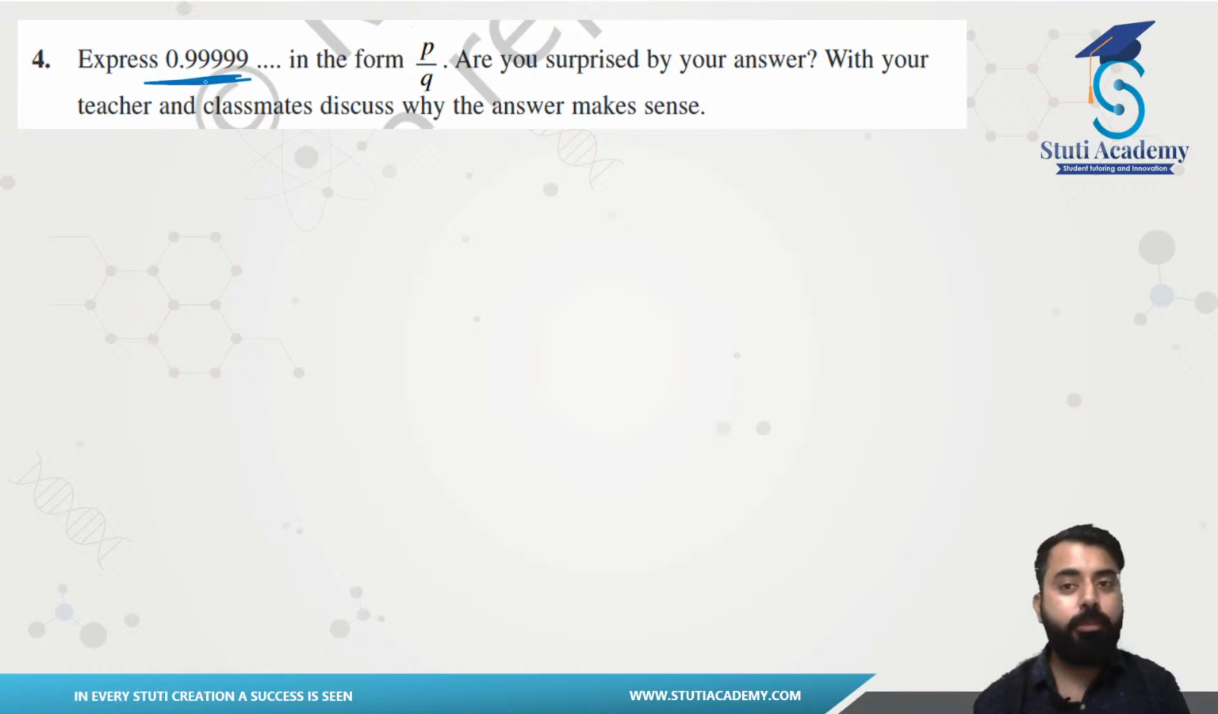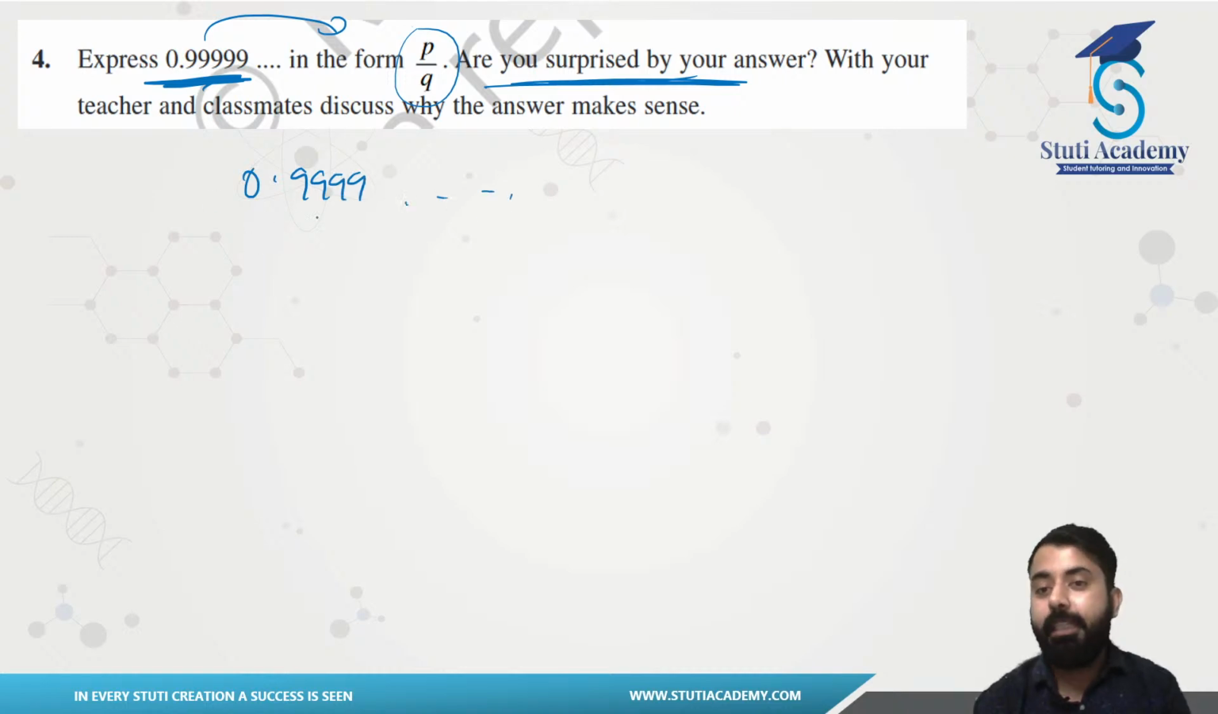See, we have 0.999 repeating, and we have to represent this in the form of p by q. And we have to see whether you are surprised by this or not. Just attempt this one. You have 0.999..., that means each 9 is repeating only. So I will be multiplying this with 10, assuming this equal to x. So multiplying this with 10, I have 10x, which is equal to 9.999...